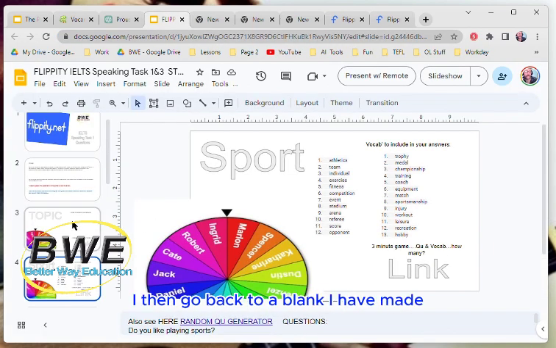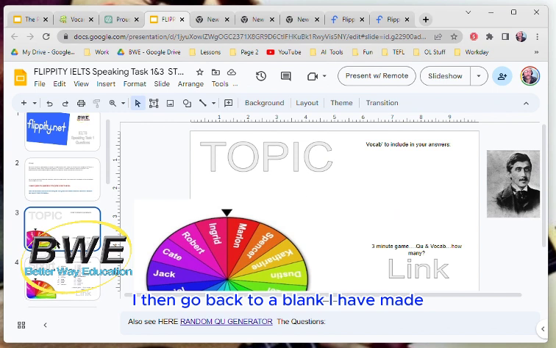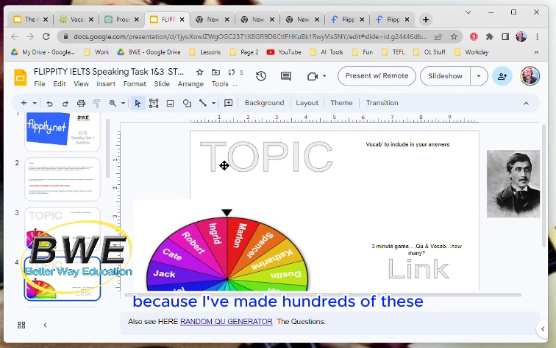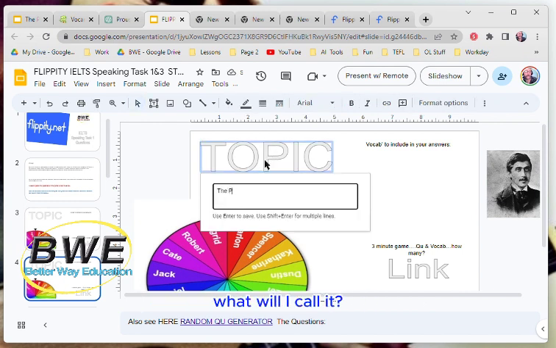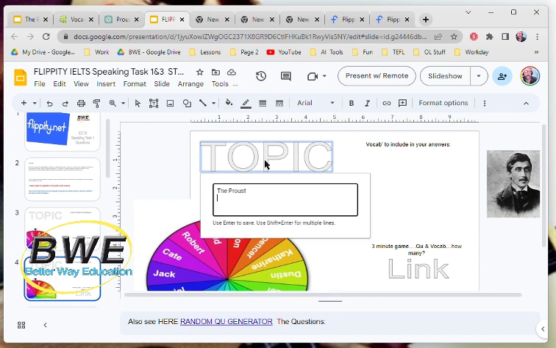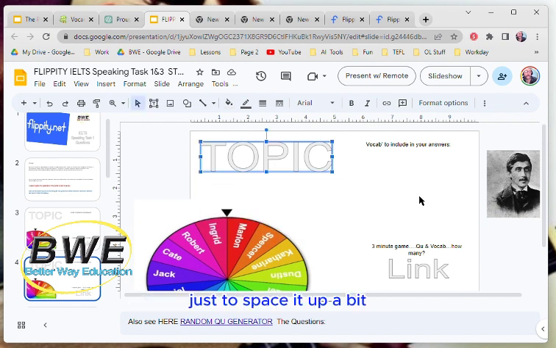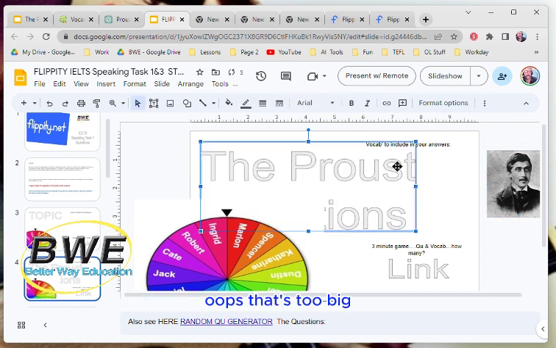Right. Okay. I then go back to a blank I have made because I've made hundreds of these. Copy my blank template. What will I call it? I'll call it the Proust questions. And then I'll even add a little picture of Proust just to spice it up a bit. Oops, that's too big. Let's shrink it down.